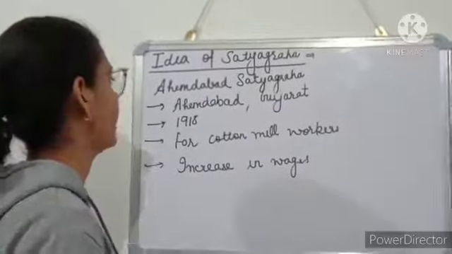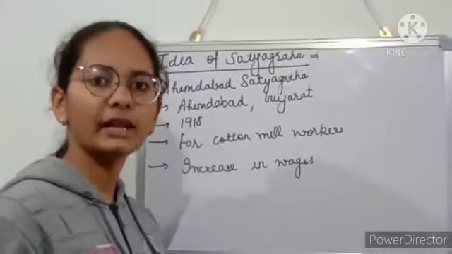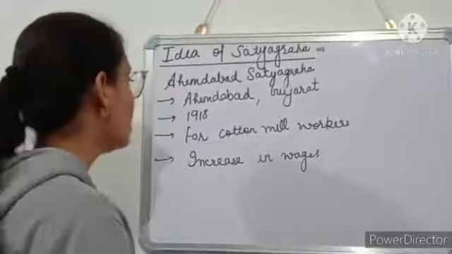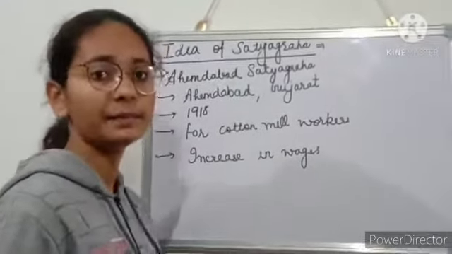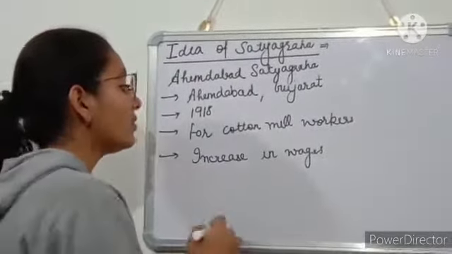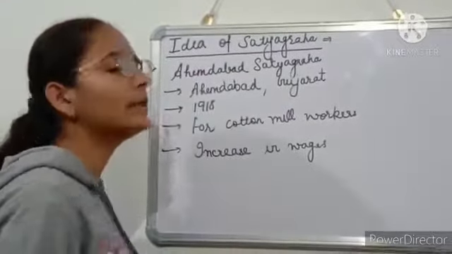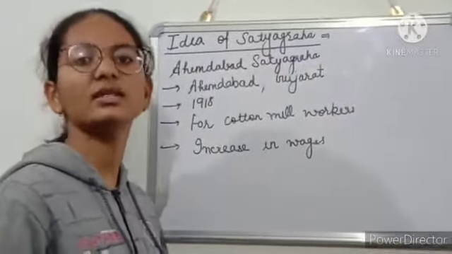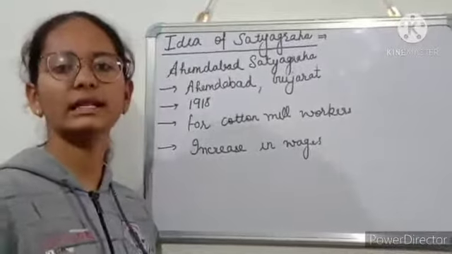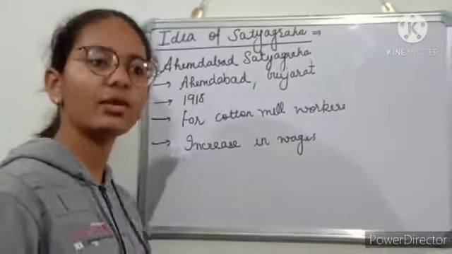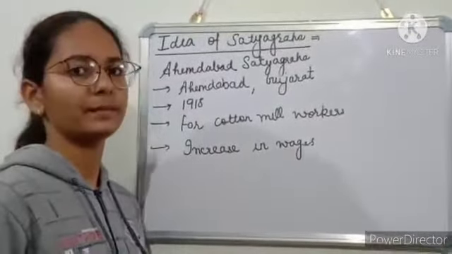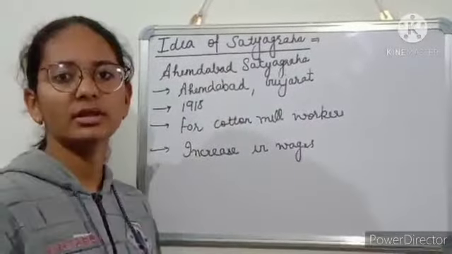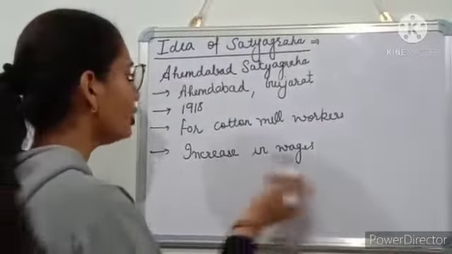Next is the Ahmedabad Satyagraha. This took place in the Ahmedabad district of Gujarat in the year 1918. And what was the reason? It took place for cotton mill workers. Out of these three successful Satyagrahas, this is the only one that was for cotton mill workers; otherwise, they were for farmers. This was for workers.